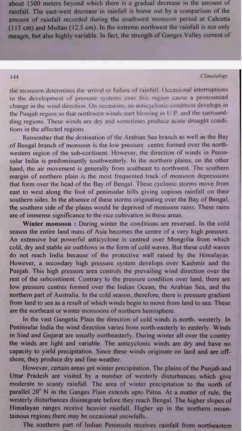The monsoon winds bring rain to India. These winds come from the Indian Ocean and move across the country. The strength of these monsoon winds, especially the Ganges Valley current, winds that move through the Ganges River area, decides whether there will be a lot of rain or very little rain. Strong monsoon winds equals more rain. Weak monsoon winds equals less rain or no rain.